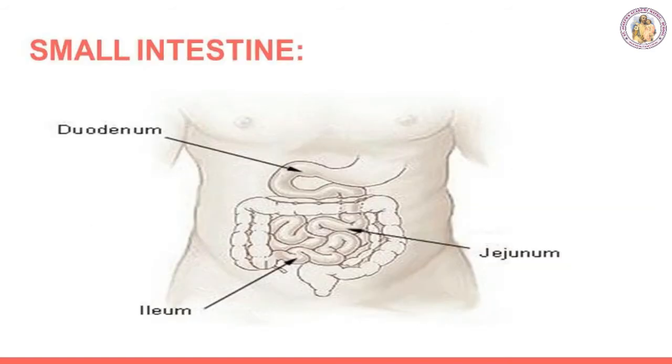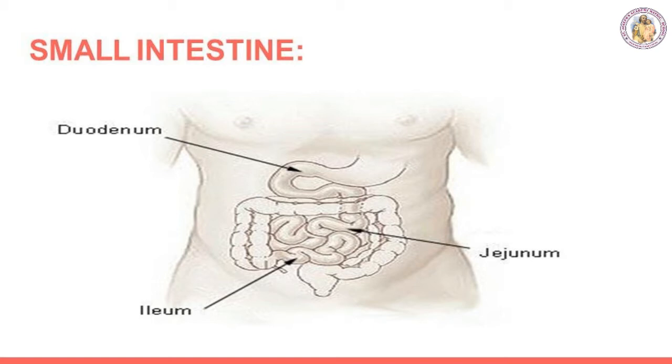Small intestine. After that, it leads to the small intestine, which measures 5 to 7 meters. It consists of 3 parts: duodenum, jejunum and ileum. The duodenum is a C-shaped reservoir receiving the bile duct from the liver and the pancreatic duct from the pancreas. Jejunum is the middle part of the small intestine. It is the shortest region.